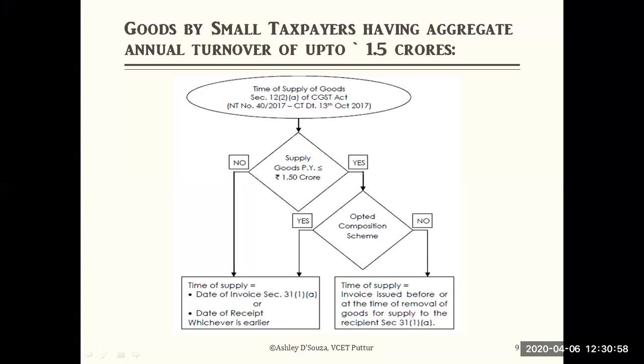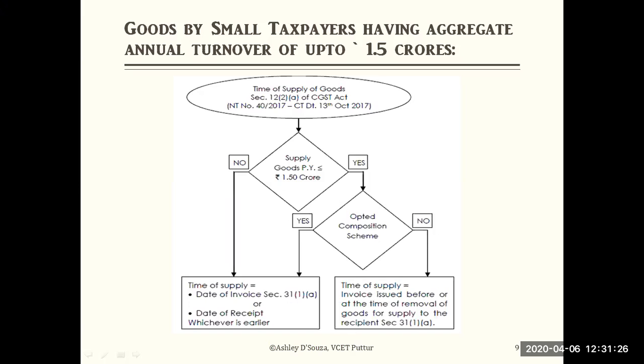Here, section 12, subsection 2, clause A: supply of goods in the previous year less than 1.5 crores. If not, you supplied more than 1.5 crores. In that case, what is the time of supply?